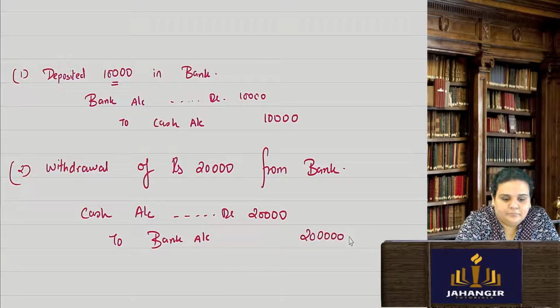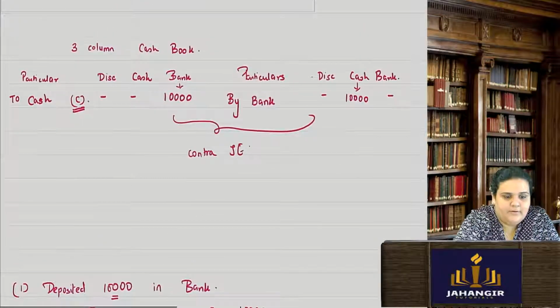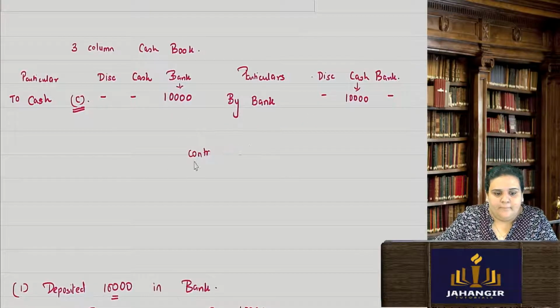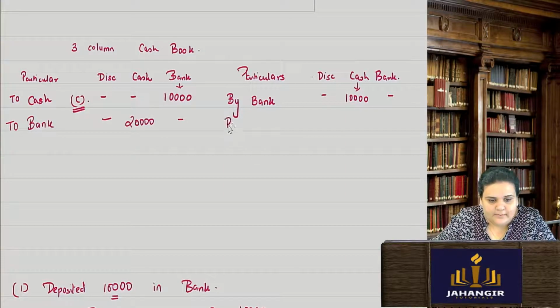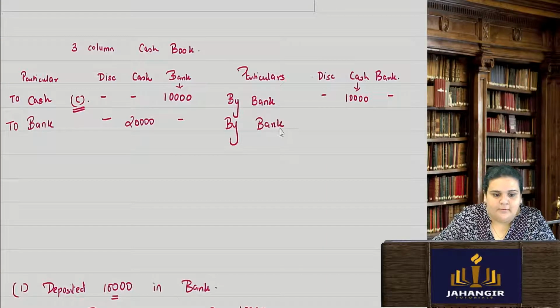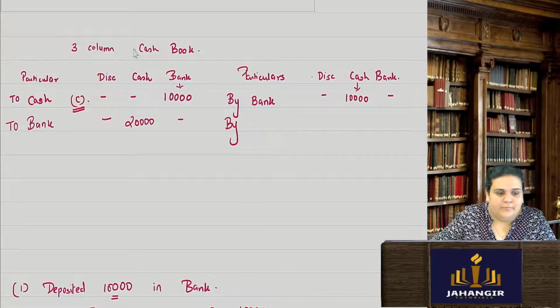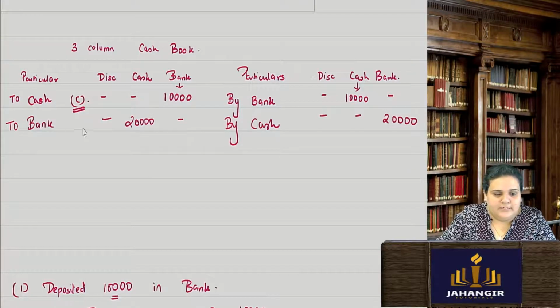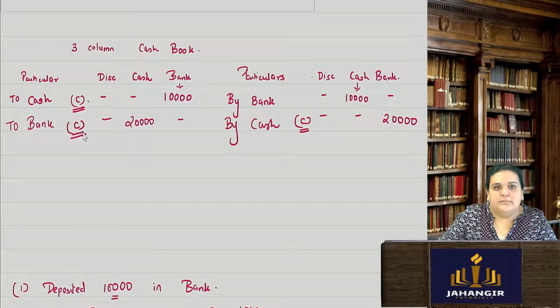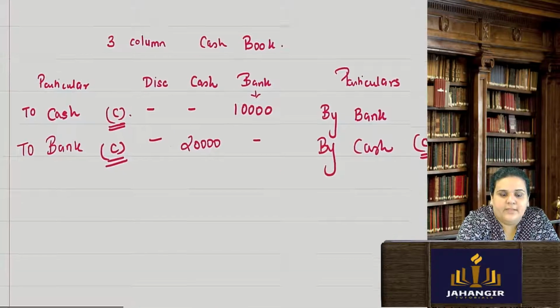In that case, since cash account is debited, I will write to bank, and I will write it in my cash column. And here by cash, the opposite account's name, by cash, and I am going to write it in the bank column. These kinds of journal entries are known as contra journal entries, which are there in the 3-column cash book only.